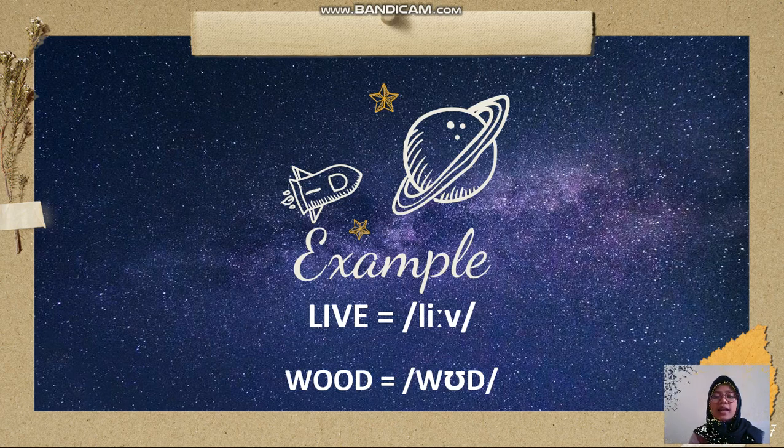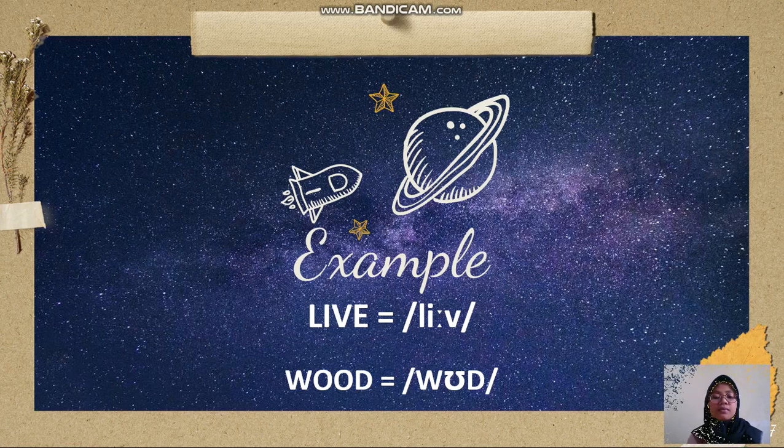How we produce leaf is different from wood in the speech sound, and how people listen is different because how we produce those words is also different. So phonetic and phonology are different.